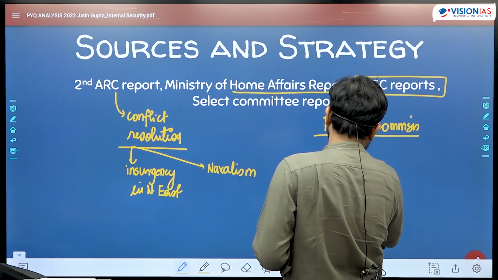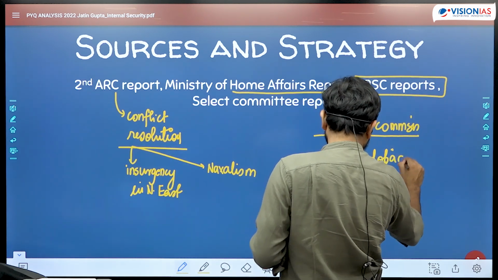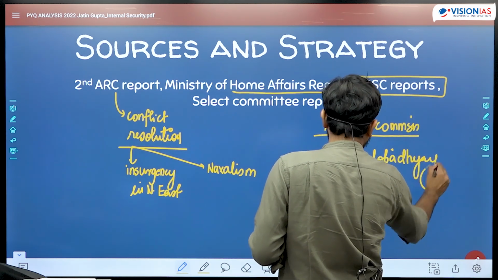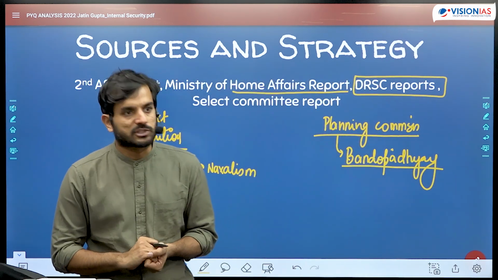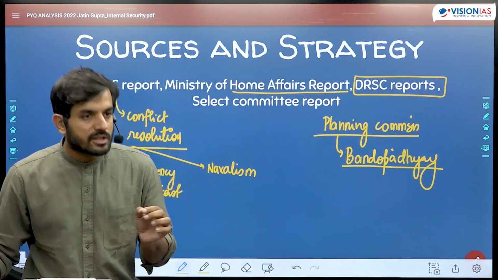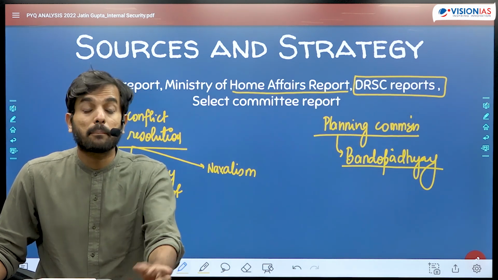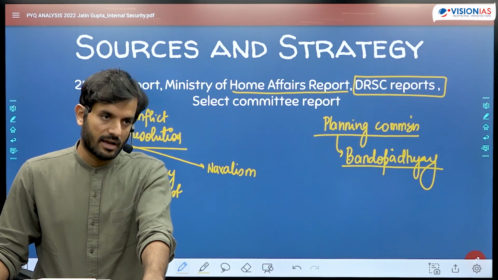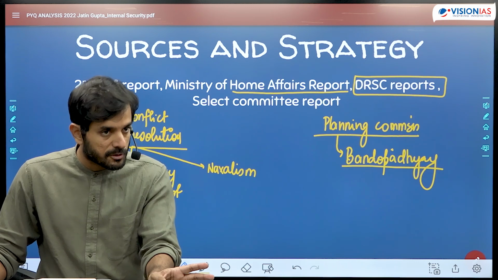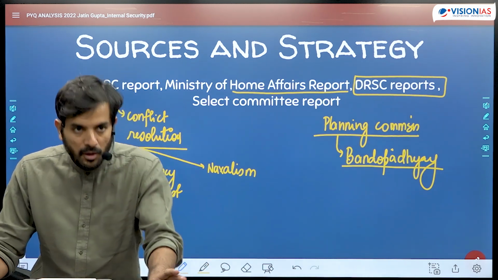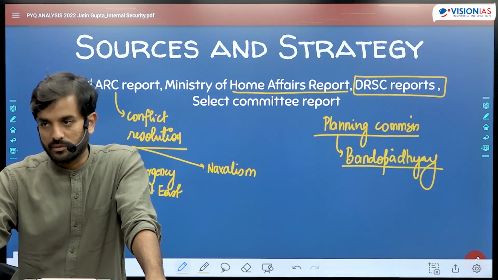It is also called the report of the expert group of the Planning Commission, on developmental challenges in the extremist affected areas, which was the title of the report. It was published in 2007, but it is as relevant to understanding Naxalism as it was at that time.